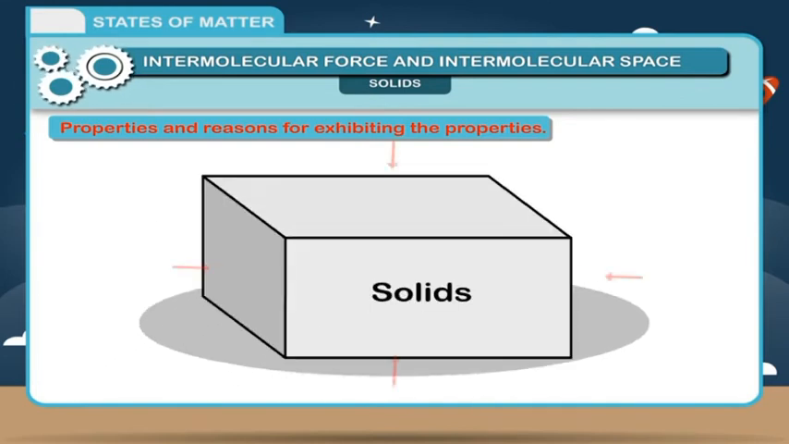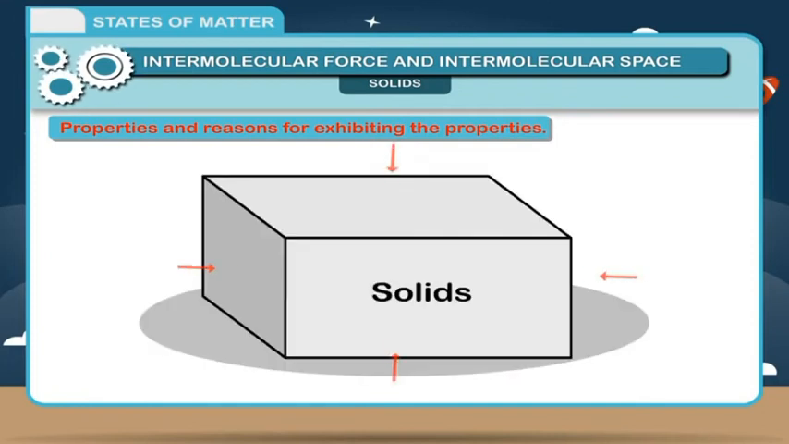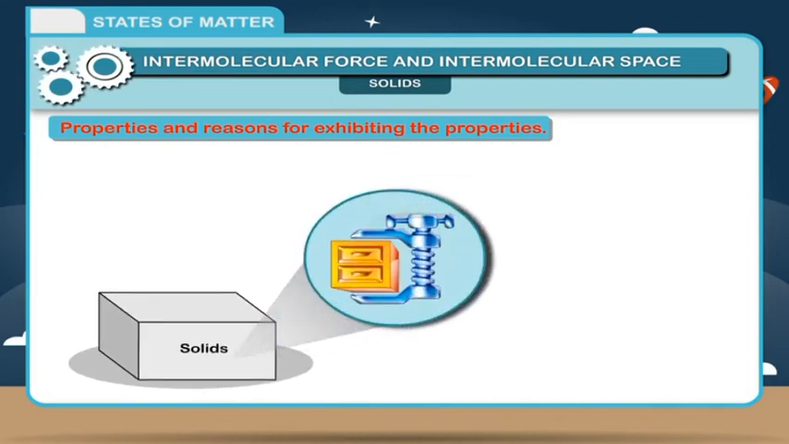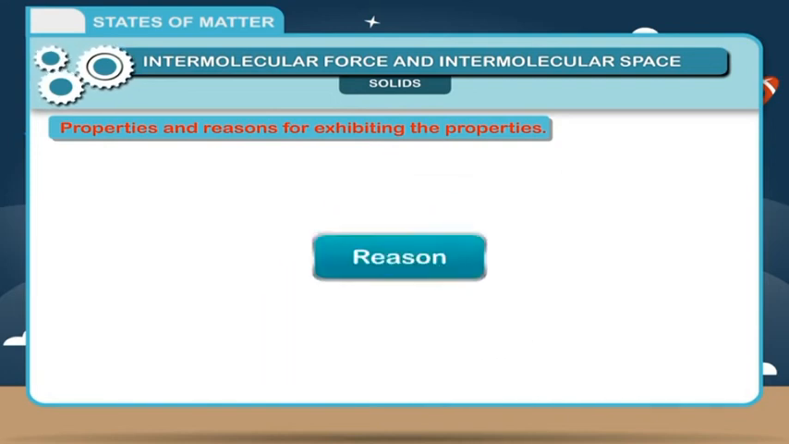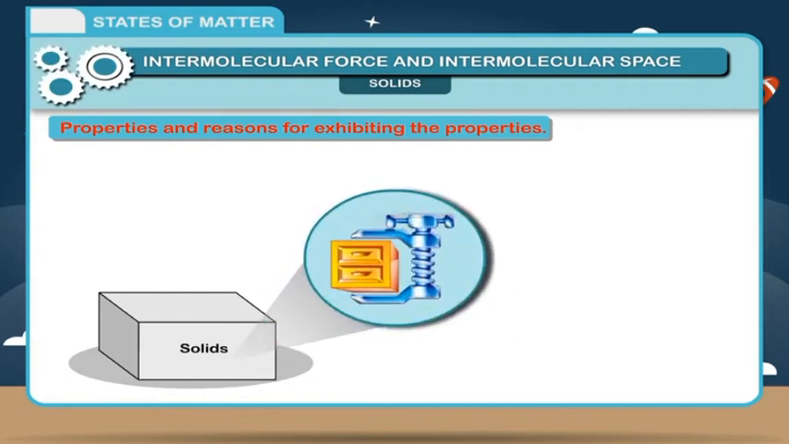2. Solids cannot flow. Reason: due to the strong intermolecular forces, they cannot flow. 3. Solids are incompressible. Reason: as there is no place left in between the molecules, molecules cannot move closer to each other. As a result, solids are incompressible.